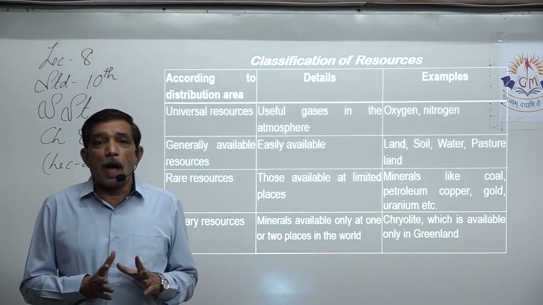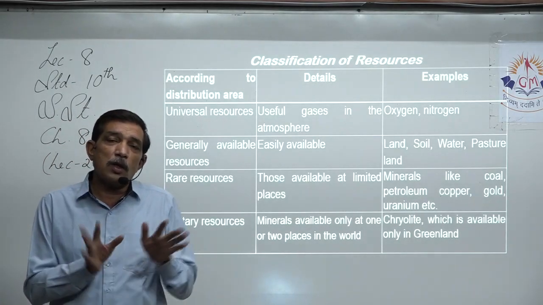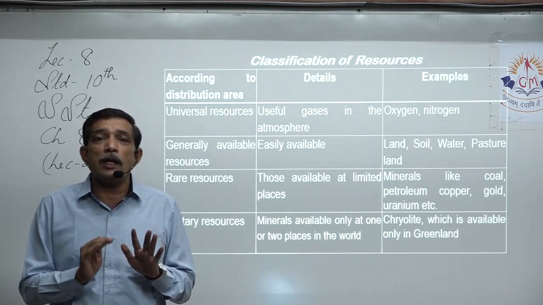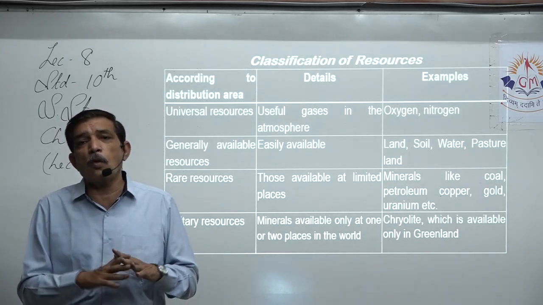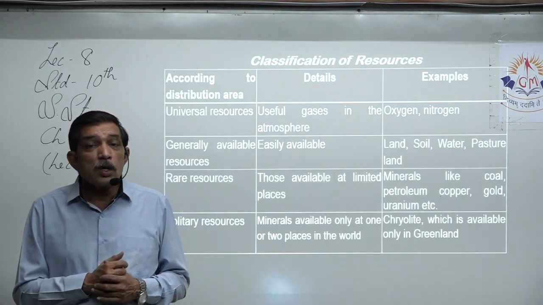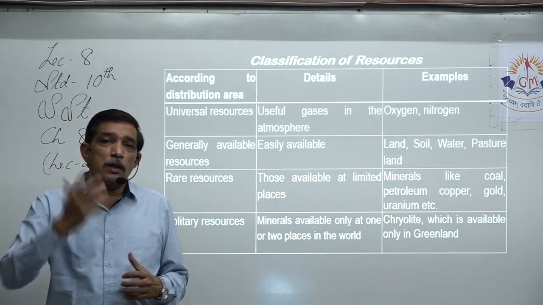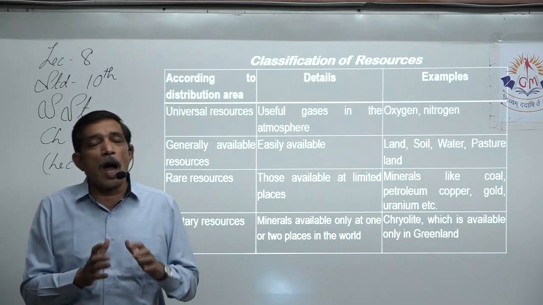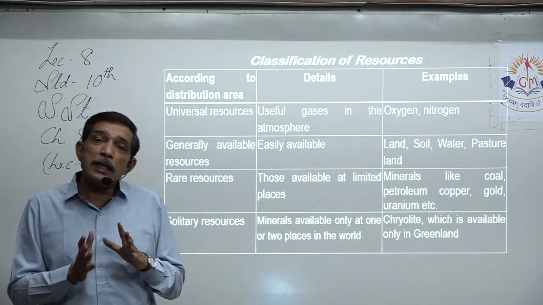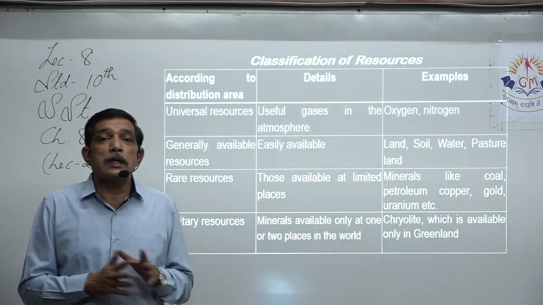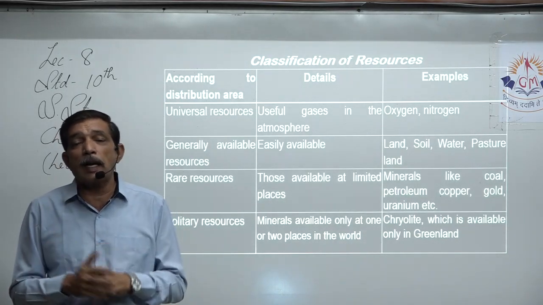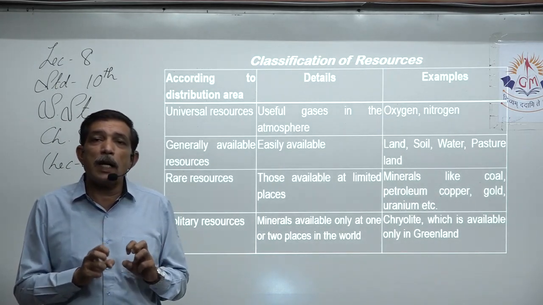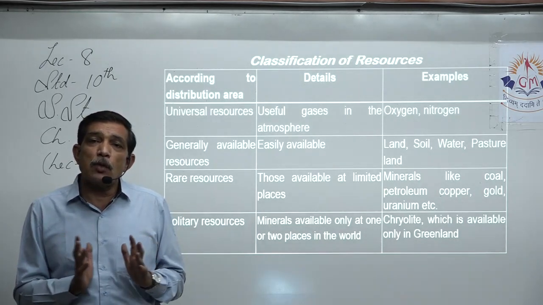For example, our core is made up of iron. So each and every country will have varying percentages of iron ore, but they will be having it because the whole of our earth is made out of it, right? The lava comes out from the core and settles on the surface of the earth, that is the crust. So iron is available throughout. But in that same way, gold and diamonds are some of the rarely available minerals. They are not found everywhere. They are found at select places only, and that too in less quantity.